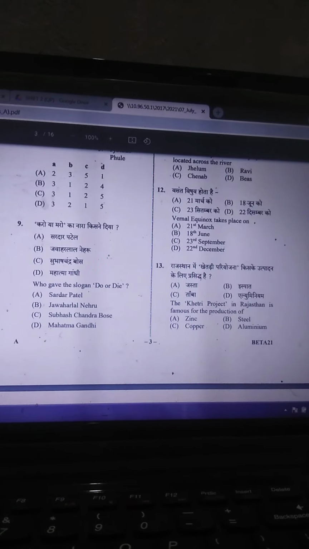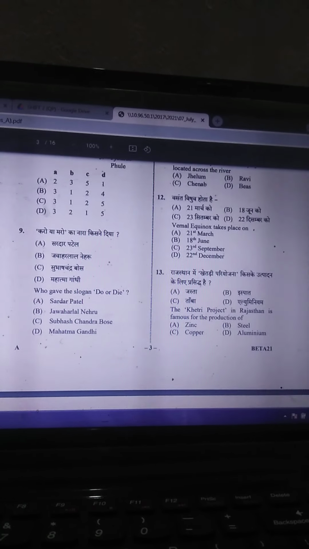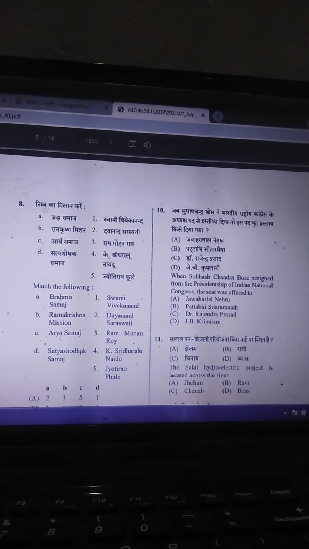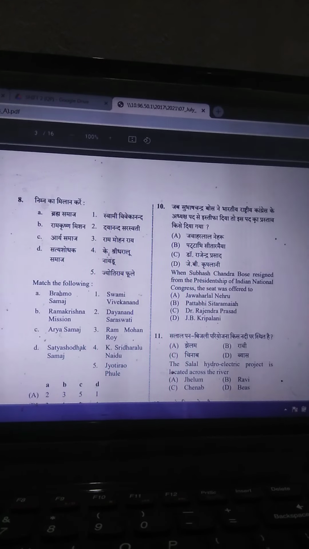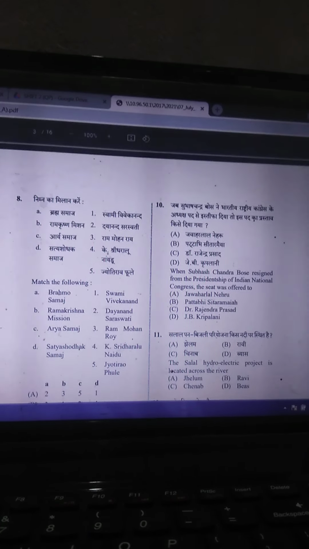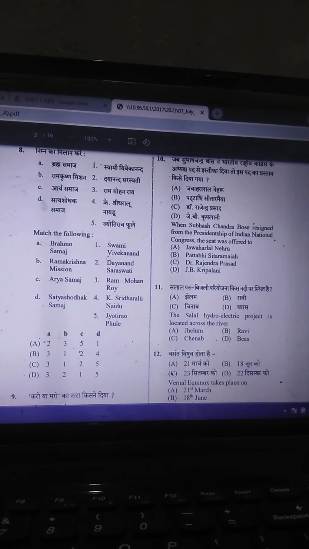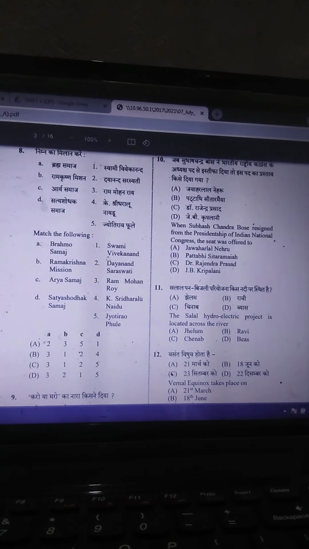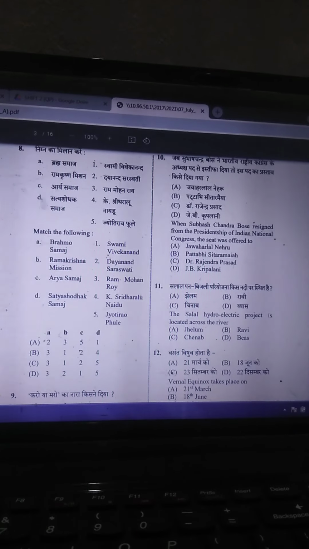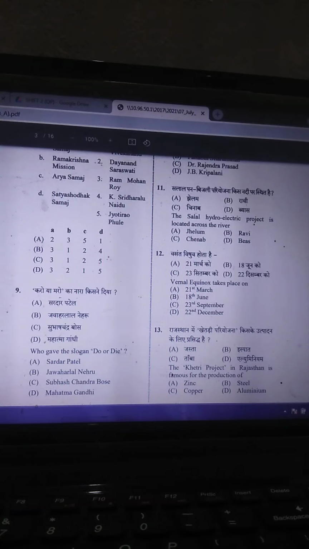question is, who gave the slogan 'Do or Die'? Mahatma Gandhi gave this slogan. Next question is, when Subhash Chandra Bose resigned from the presidentship of the Indian National Congress, the seat was offered to Dr. Rajendra Prasad. Then next question is, the Salal hydroelectric project is located across which river? It is located on the Jhelum River.